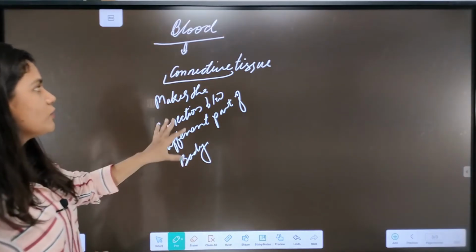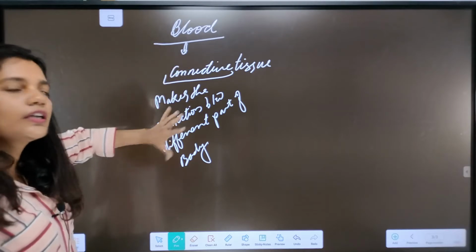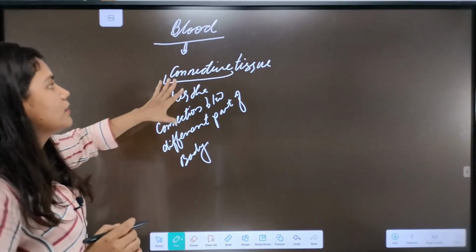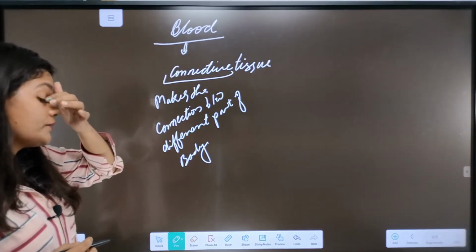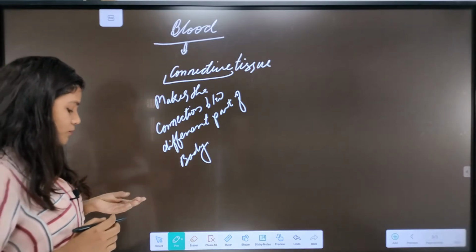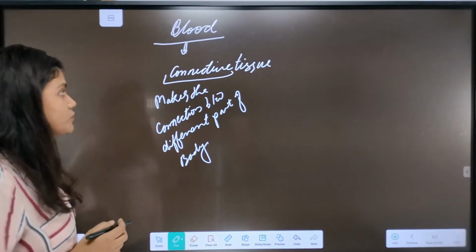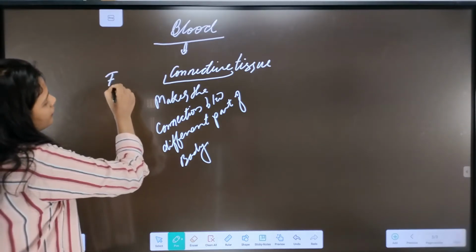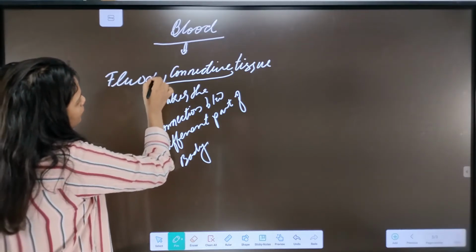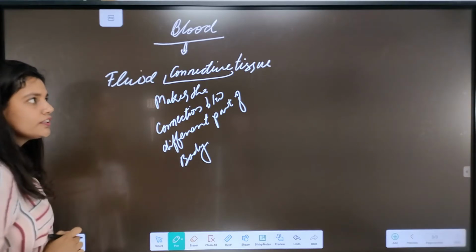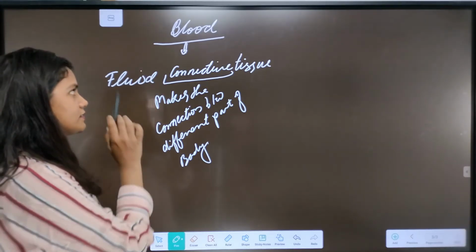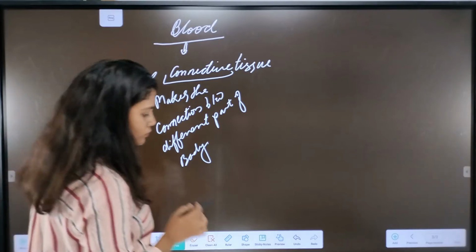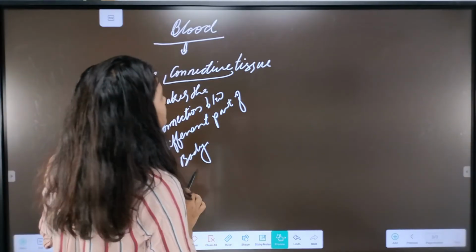This is the general biological way to see the blood. Okay, it is a connective tissue. If you look at the texture of the blood, how it looks liquid, we can say that the blood is the fluid connective tissue. Blood is the fluid connective tissue. This is the general biological way we can define the blood.